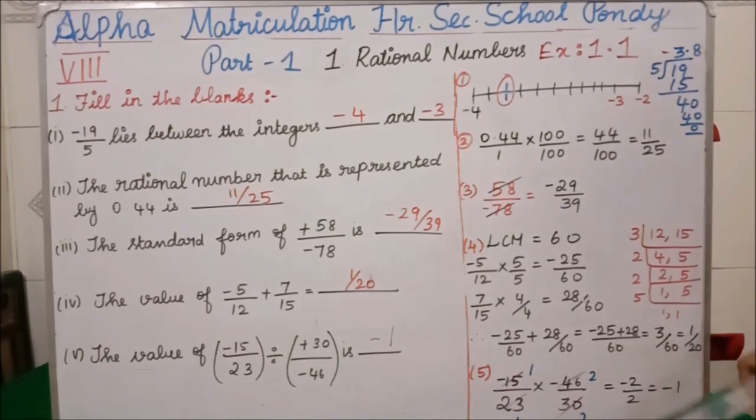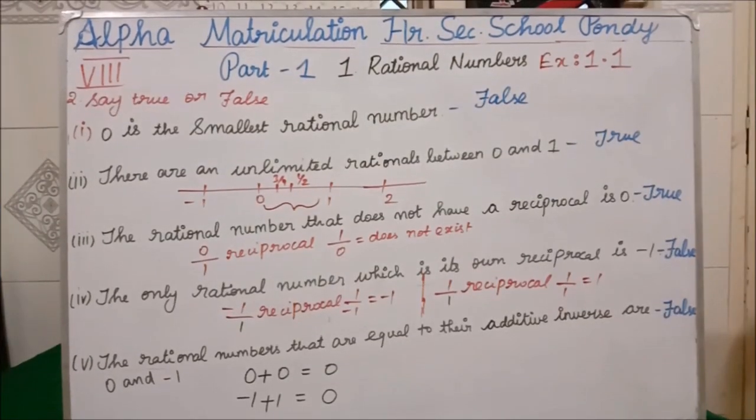So for the fraction, if we are having divide, the divide symbol will become multiply and the next fraction will become its reciprocal. Afterwards you can cancel. Students, all of you clear this fill in the blanks? Next we will see the second question. The second subdivision is say true or false.